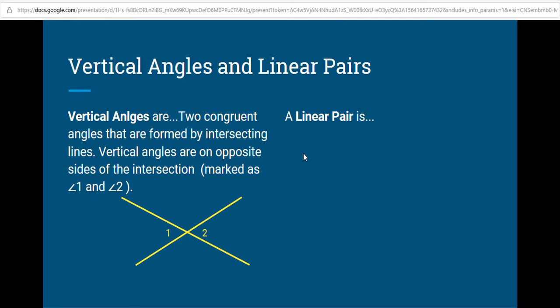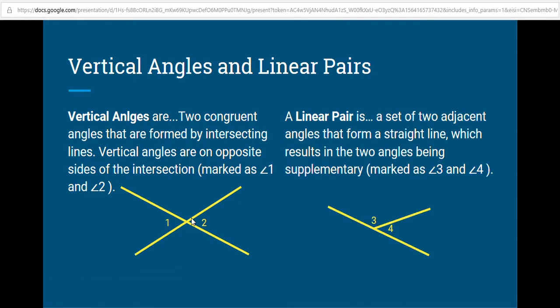So angles 1 and 2 here, these are vertical angles. They're across the intersection from each other. The top and bottom angles are also vertical angles. They're just not labeled. Another special type of angle is a linear pair. A linear pair is a set of two adjacent angles that form a straight line, which results in the two angles being supplementary. So anytime you have two angles that are next to each other that form a straight line, they are a linear pair.